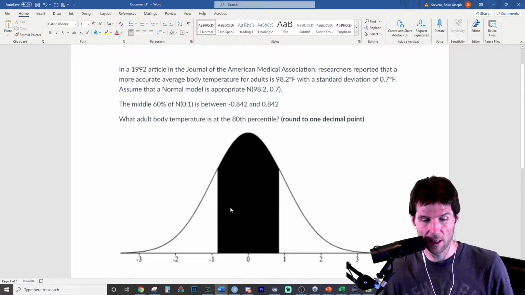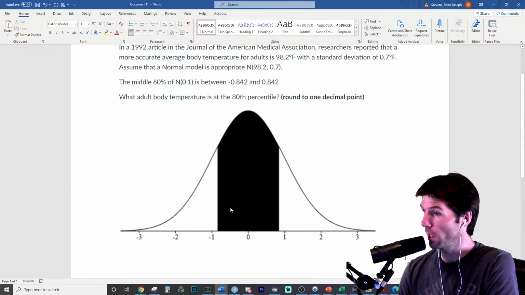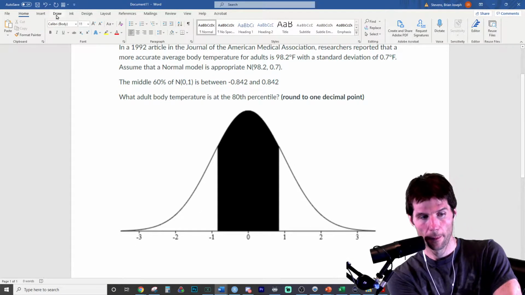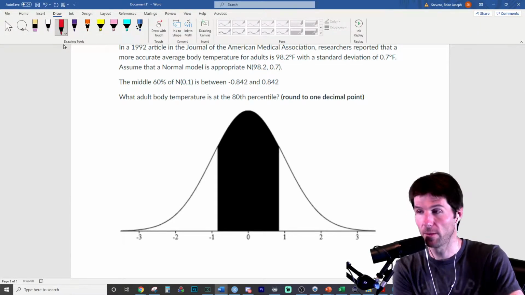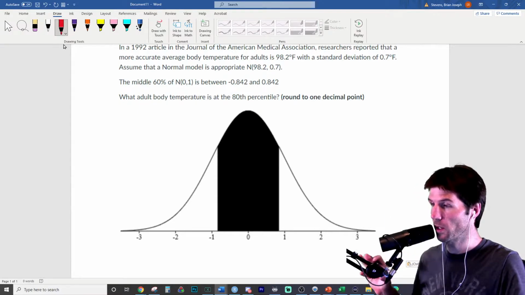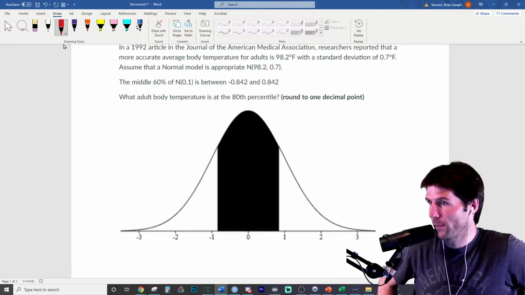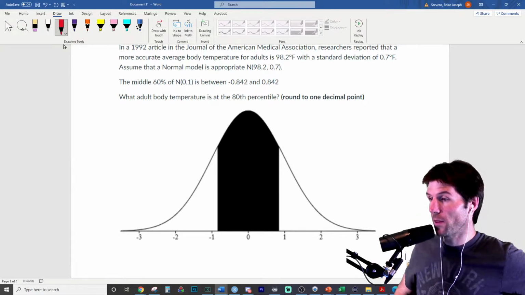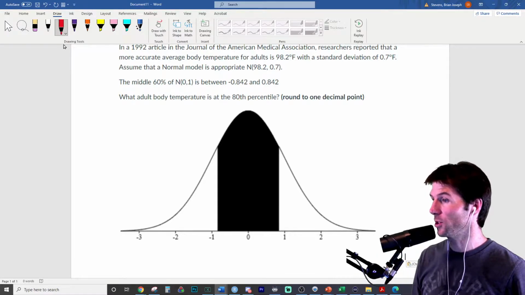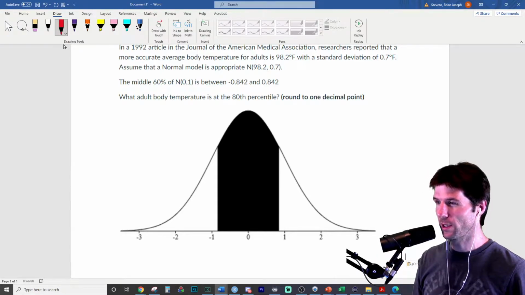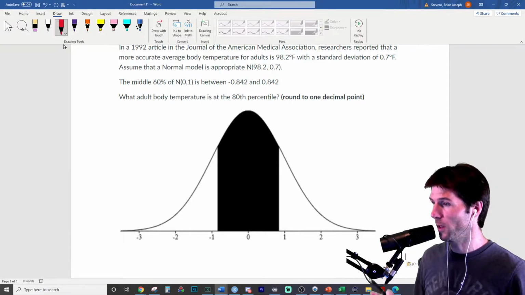So we see right here, it says, what is the 80th percentile of body temperatures? This is where labeling your graphic comes into play. What percent of the curve is shaded here in the center? I'm pausing here because this is where you have to know what you're doing. What percent of the curve is shaded on this graphic right here? This is probably one of the toughest questions. If you follow along, you'll get some of the hardest questions on the normal curve, or I hope you will.